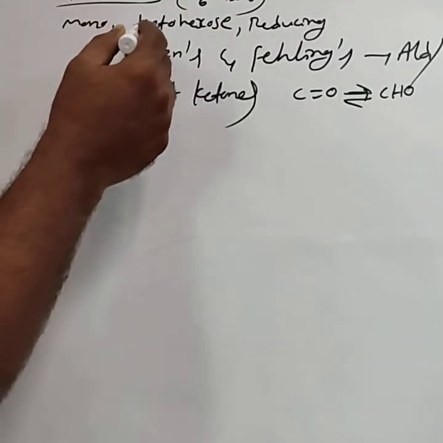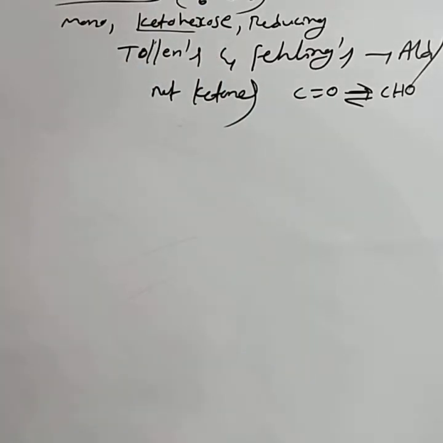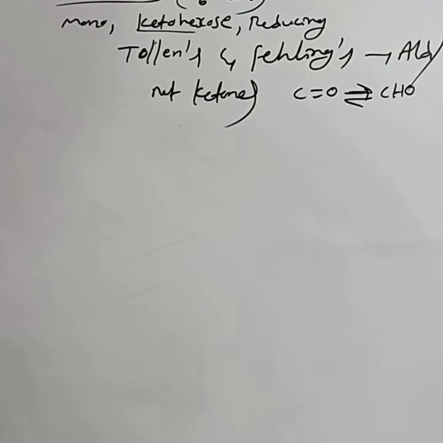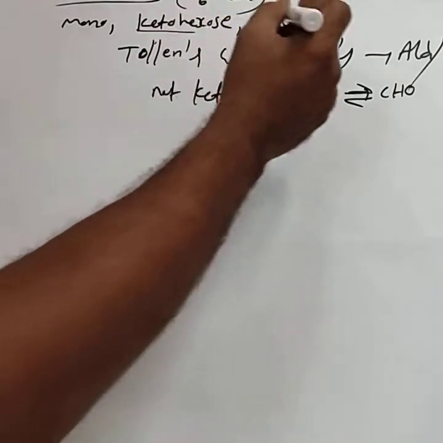Hence, even though fructose has a ketonic group, it reduces Tollens and Fehlings. In pure organic compounds, Tollens and Fehlings is a positive test only for aldehydes and negative for ketones. That is why fructose is a reducing sugar.